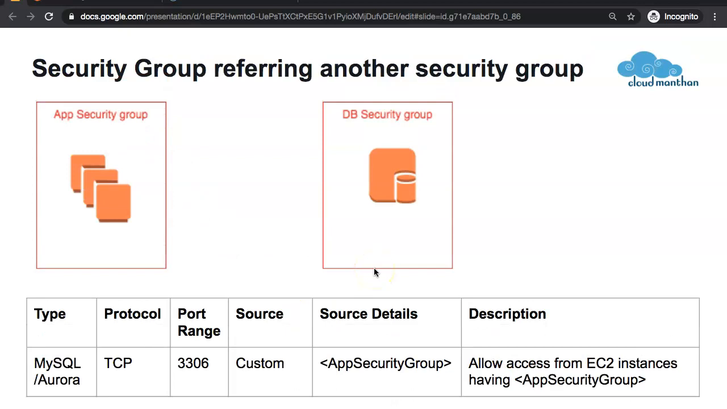So what is the benefit of this model? Currently we are seeing 3 EC2 instances over here, but tomorrow you add one more EC2 instance having the same application. In that case, you can just attach the app security group to that EC2 instance, and there is no need to make any modification to the DB security group. This way it can help you to manage your security groups in a much better way.